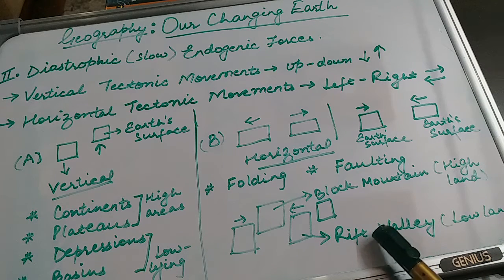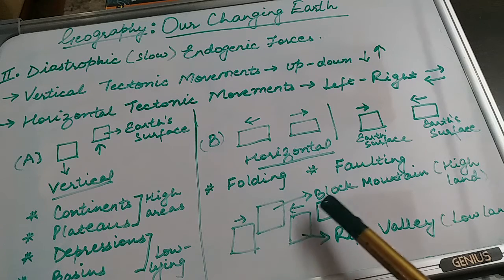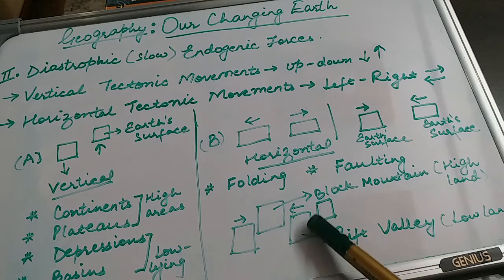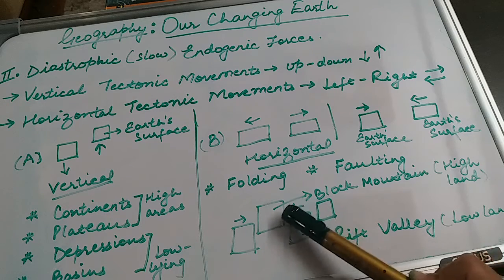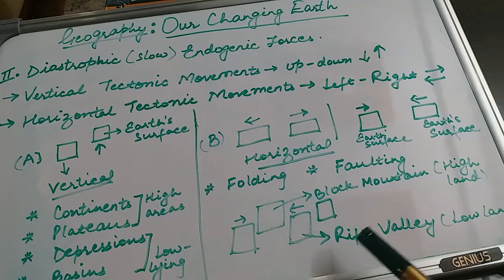As you can see, a particular surface is moving in one direction and the other surface is moving in the opposite direction, leading this area to become a low-lying area, an area which is lower than the normal level of the earth's surface. This is how a rift valley will be created.